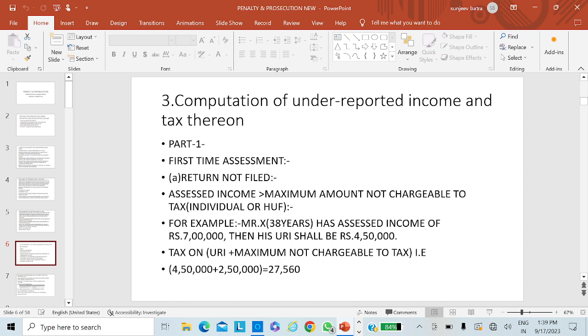Because the class is very lengthy and there are other subsections also, in the next class we will take up subsection 4 of section 270A till subsection 12.